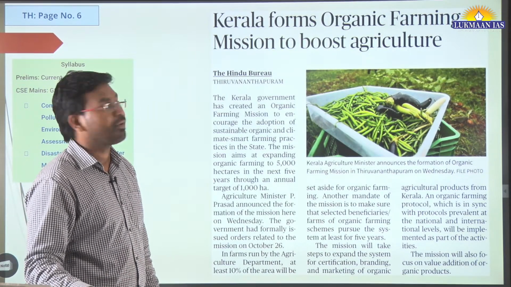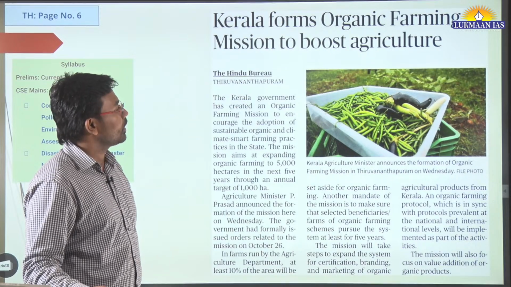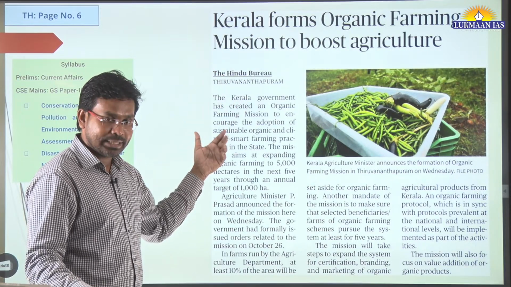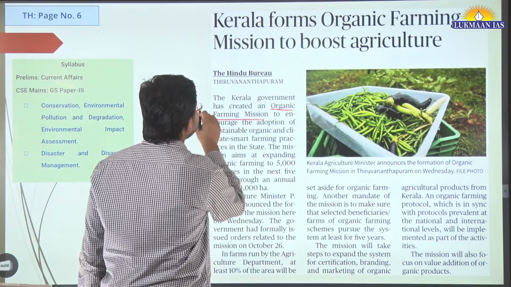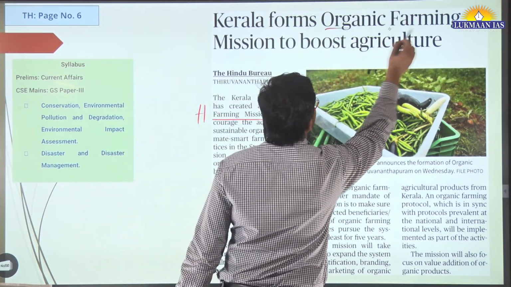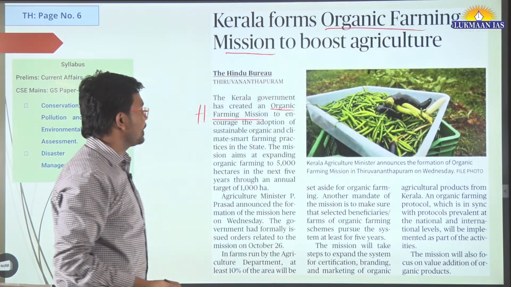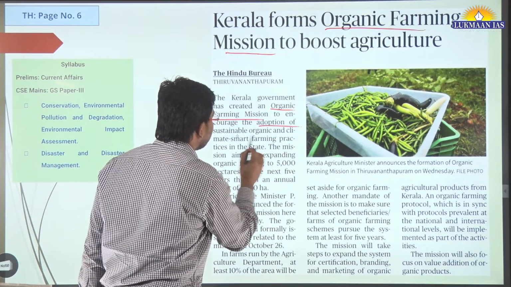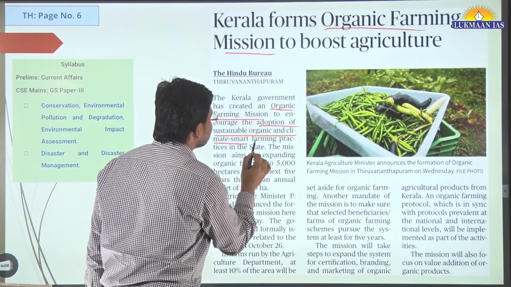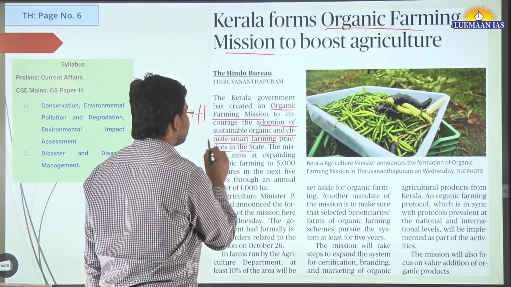Kerala forms organic farming mission to boost agriculture. So recently the government of Kerala has created an organic farming mission. Okay, organic farming mission, and as part of this mission they are going to promote the adoption of sustainable, organic, climate smart farming practices in the state.